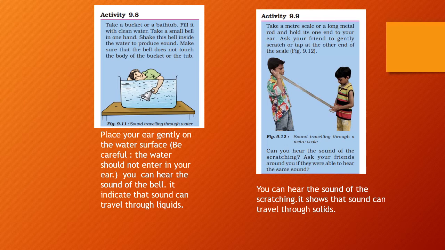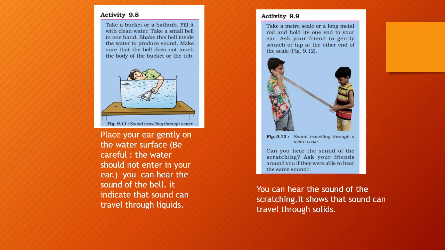Take a meter scale or long metal rod, children, as shown in the figure, and hold one end to your ear. Ask your friend to scratch or tap the other end of the scale. You can hear the sound of the scratching. Ask your friends around you if they were able to hear the sound.